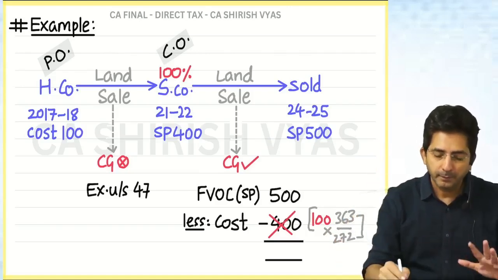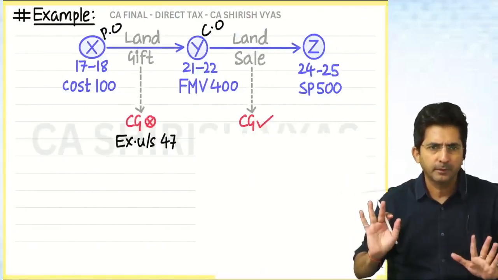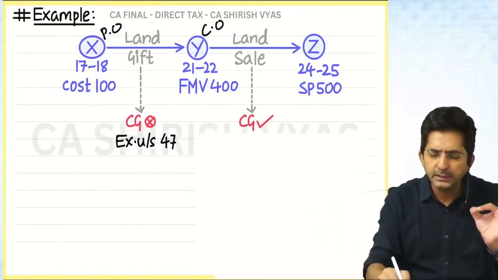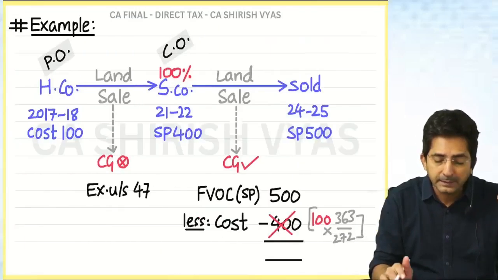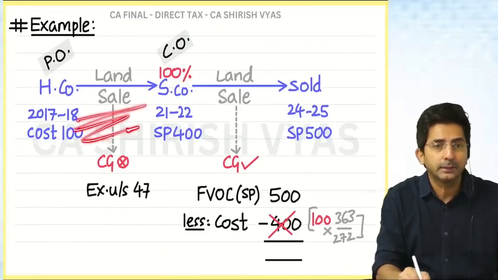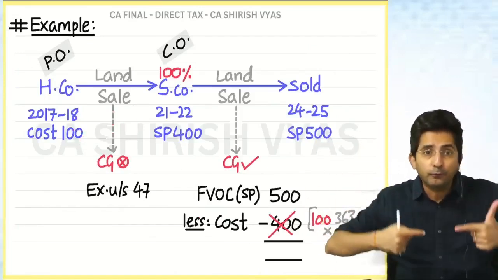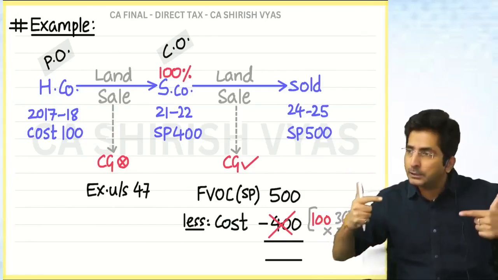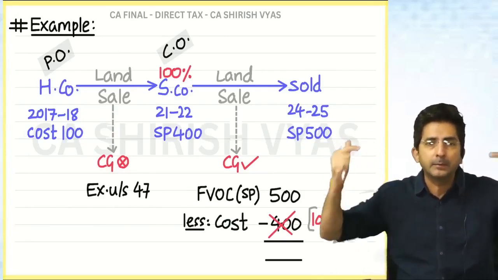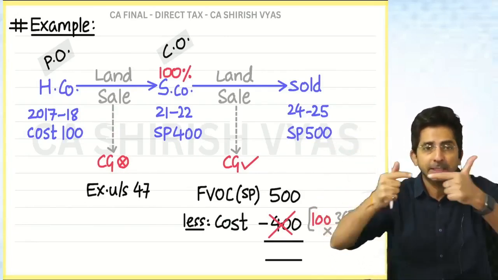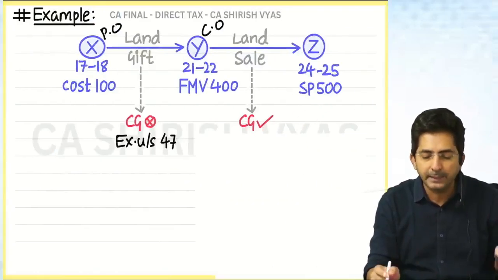See, look at this example and explain based on what I have taught. You will find everything same. The only change is here I have taken gift as the example. In the previous example, it was holding subsidiary. But whether holding subsidiary or gift, both fall in the list of 47. You remember the list of 47? Gift, will, inheritance, partition, conversion, amalgamation, son, holding subsidiary, exchange. So only thing is here it was holding subsidiary, now I am taking the example of gift.